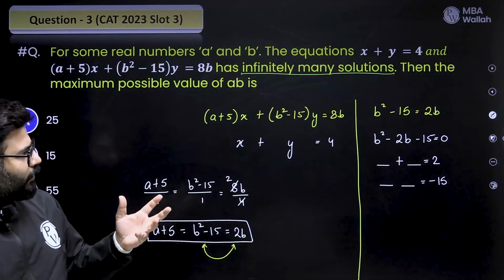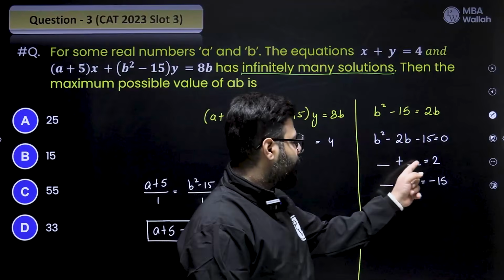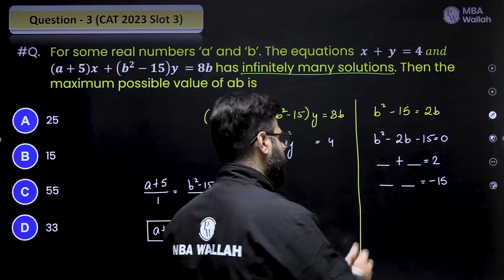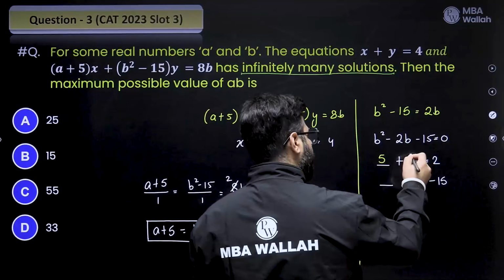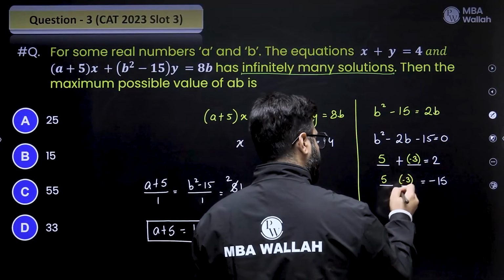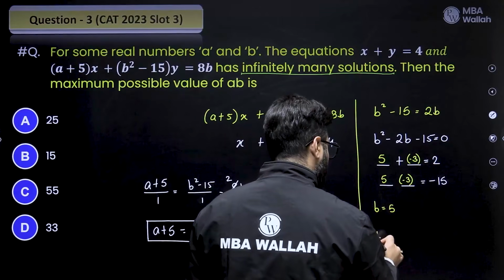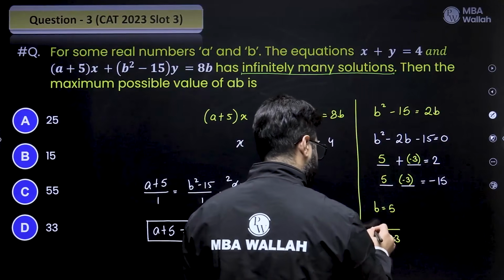So I guess 5 and minus 3 work, not minus 5 and 3. Minus 5 and 3 will make it a minus 2. So the numbers that work are 5 and minus 3. Sum 2 and product minus 15, right? So I get the value of b. b is either 5 or b is -3. Perfect.